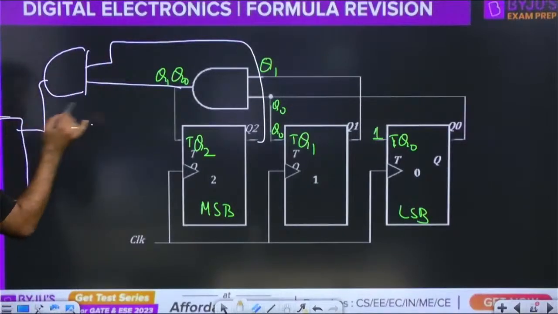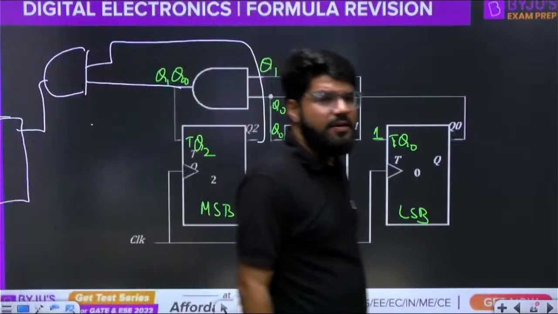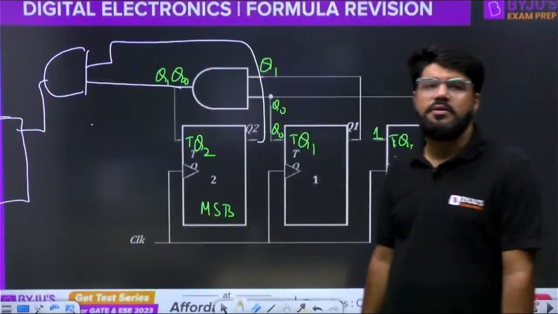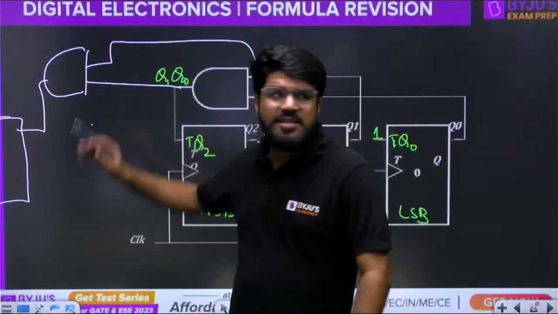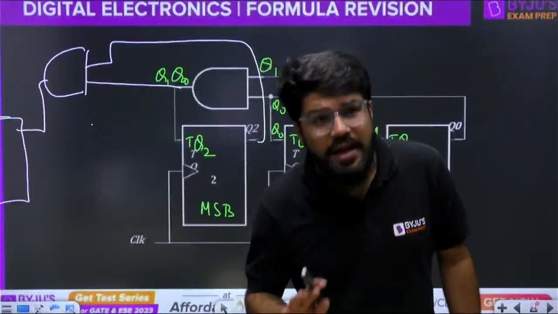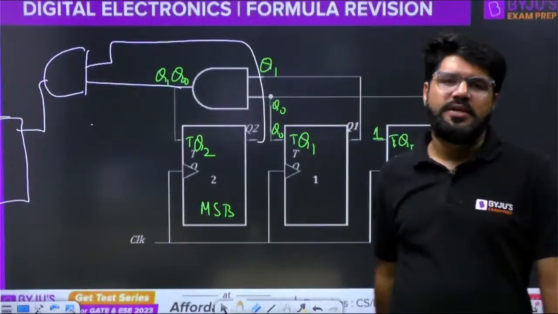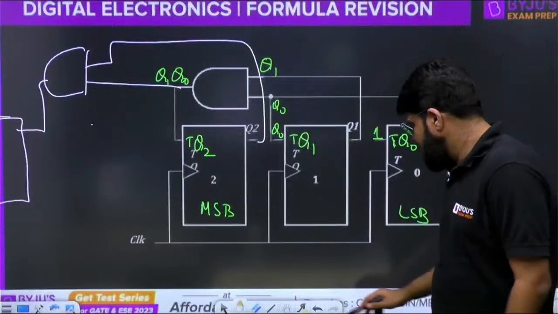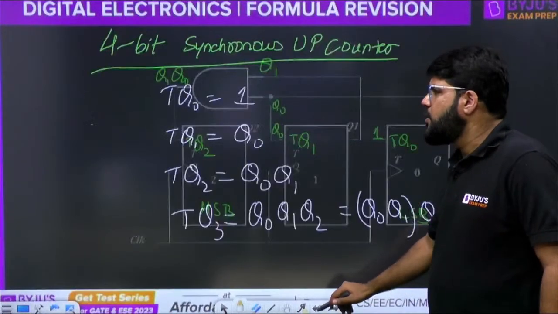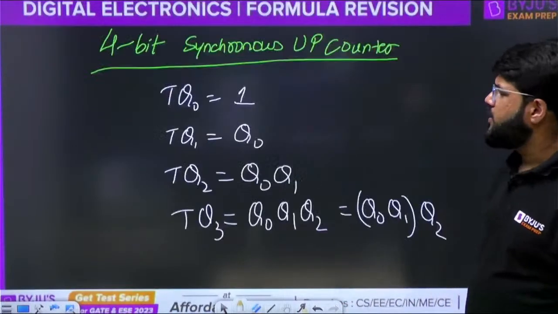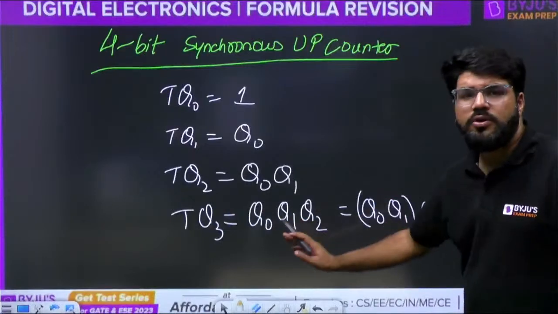This will be the next flip-flop, and then it becomes a 4-bit design. Got this? So again, what you need in addition is an additional AND gate of 2-input capacity only. I don't need a 3-input AND gate, because Q0, Q1 is already derived.